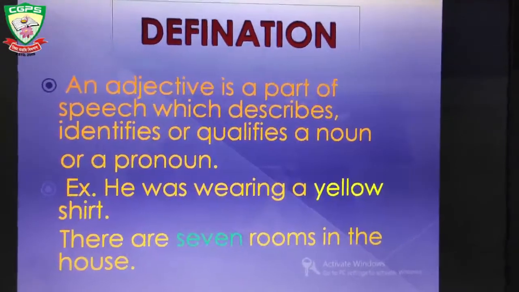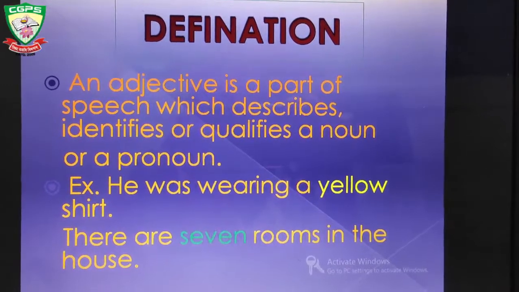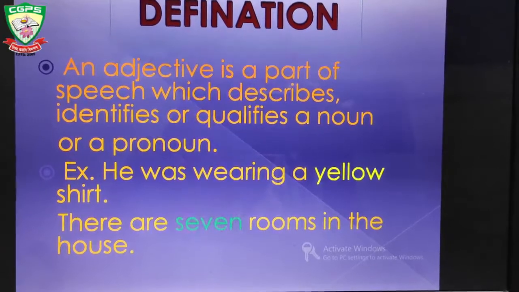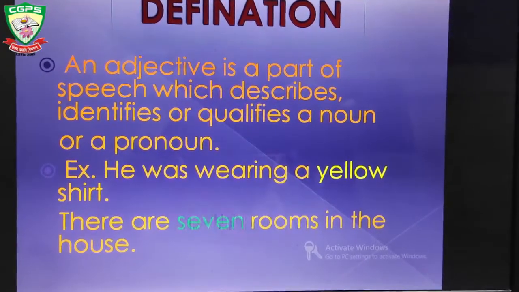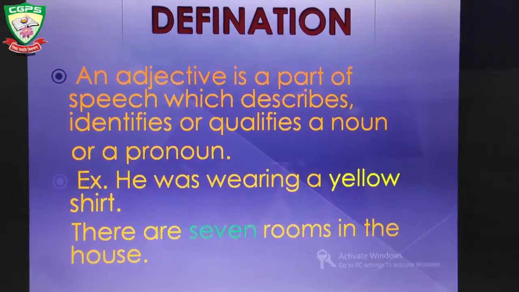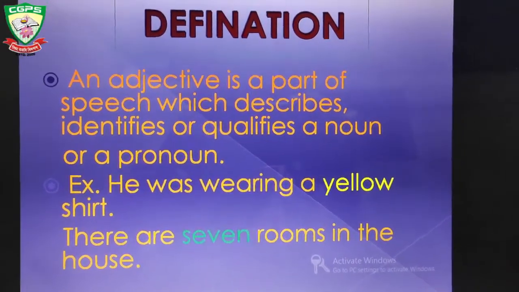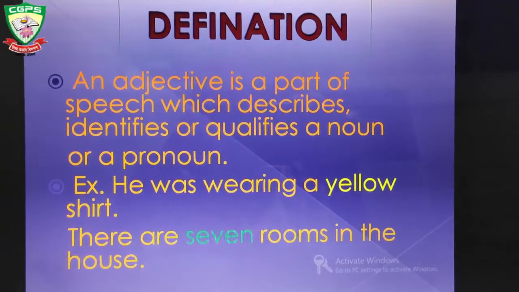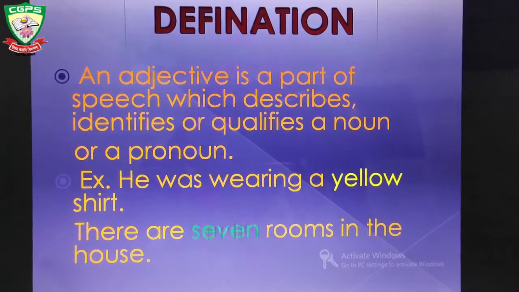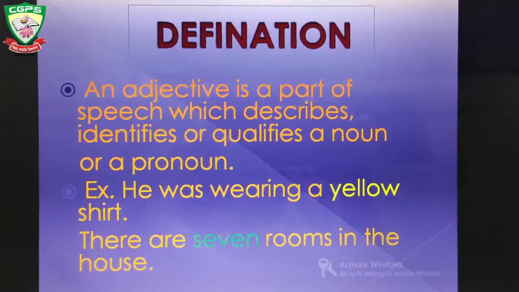An adjective is a part of speech which describes, identifies or qualifies a noun or a pronoun. For example, he was wearing a yellow shirt. So the noun is shirt. The word yellow is giving us more information about the noun shirt. So the word yellow is an adjective. There are 7 rooms in the house. So it is giving us information about the rooms, about the number of rooms.